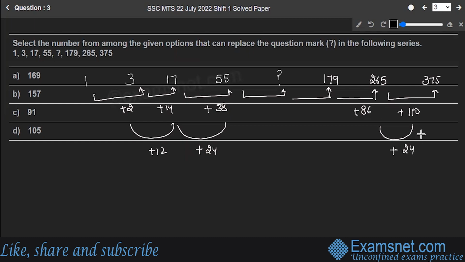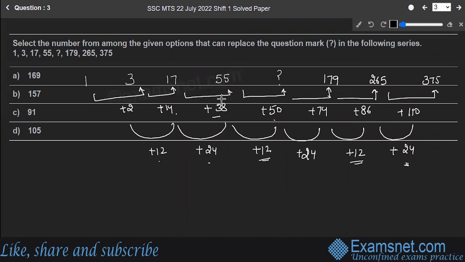So that means you're seeing something. I'm having a pattern, correct? Here is plus 12, plus 24, and plus 12 over here also. So that means the one over here will be plus 12, and over here will be plus 24 and plus 12, right? So let's find out. If I'm adding, this is 14 plus 24, this gives you 38. 38 plus 12 gives you 50. So over here, I have to add a 50. 50 plus 24, this gives you plus 74. 74 plus 12 gives you 86. That means we are on the correct path.